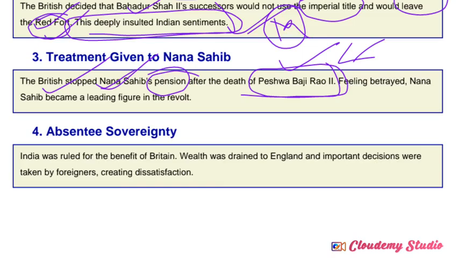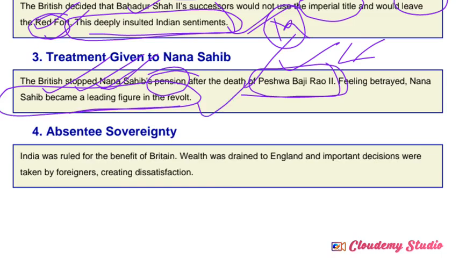So what was the reason for that? He was the adopted son of Peshwa Baji Rao II. Based on this adopted son concept, the Britishers refused to give the pension amount to Nana Sahib at that time. So based on this, Nana Sahib also turned against the Britishers. He became one of the leading figures in the revolt of 1857.